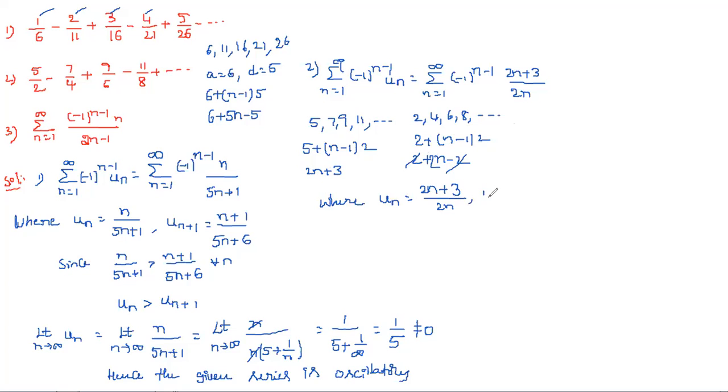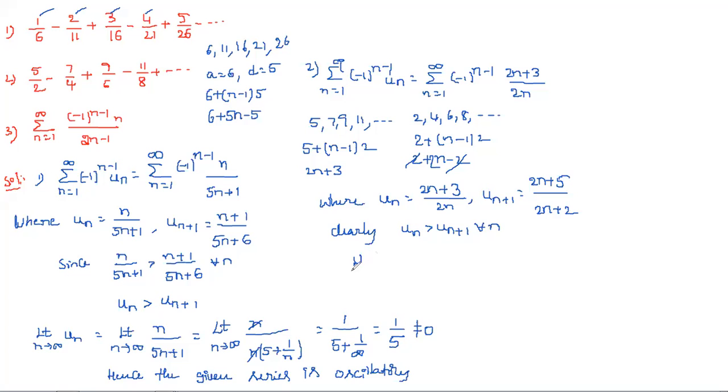And next, un plus 1 is 2n plus 5 by 2n plus 2. Obviously these are greater than 0, and clearly un is greater than un plus 1 for all n. Then we have to apply Leibniz's test here.